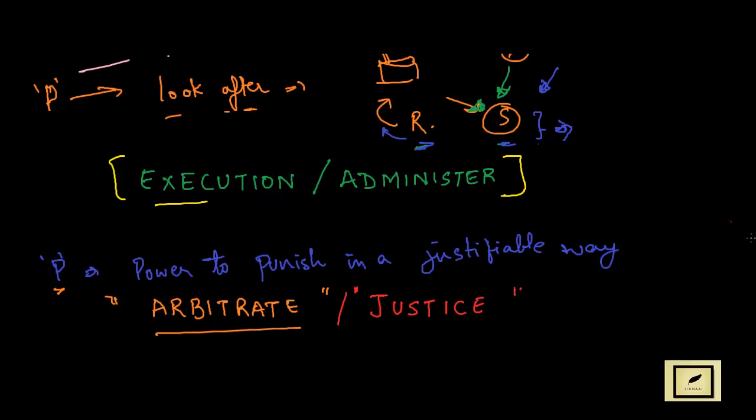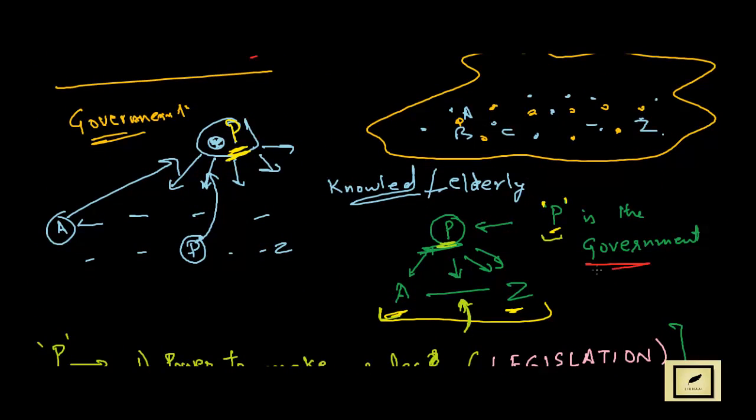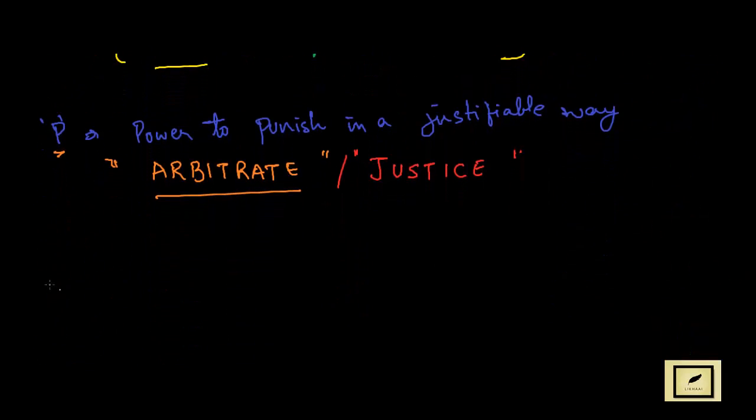So in this case, we can say that P should have three powers. As P is the government, P as a government should have three powers. One, to legislate, that is to make the laws.